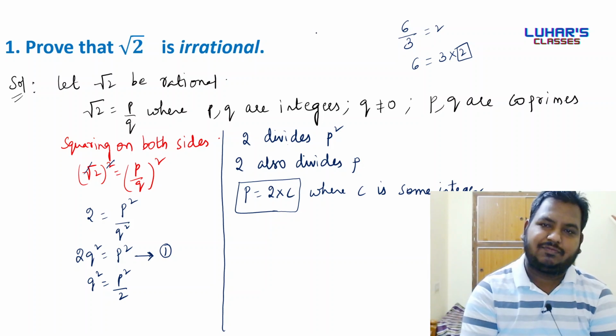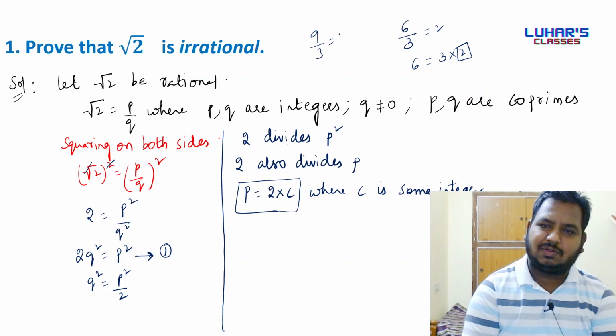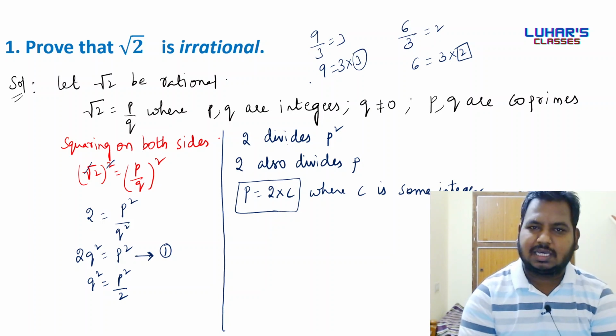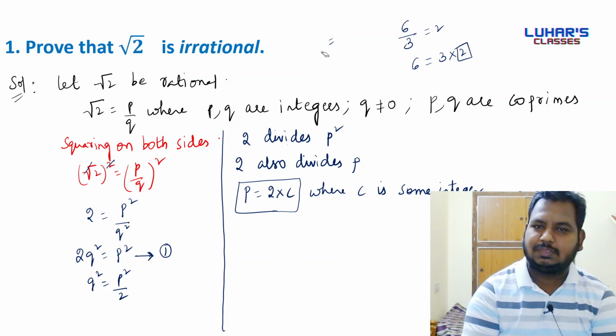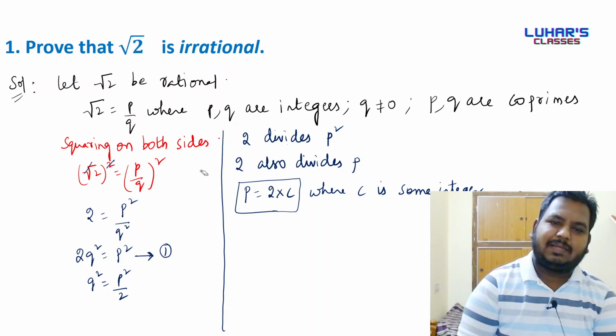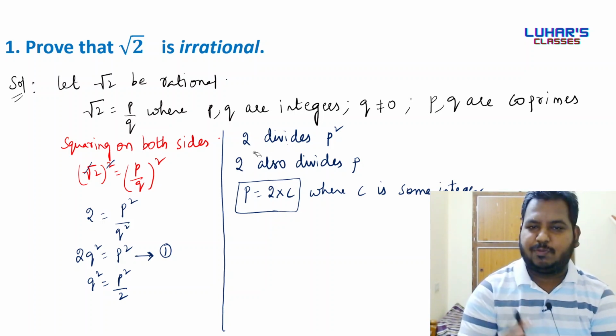If we have 9 by 3 is equal to 3, we can say that 9 is a multiple of 3. So same logic applied here. Nothing else I have done. Don't worry. So p is a multiple of 2, we'll put it in the box.